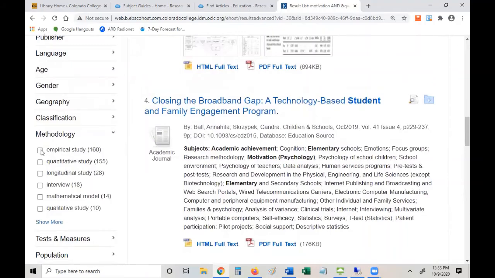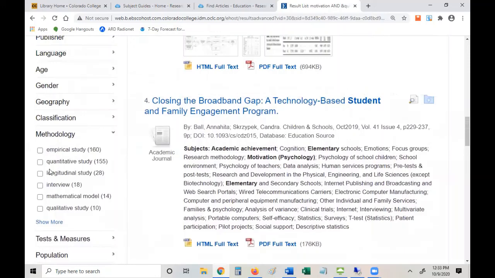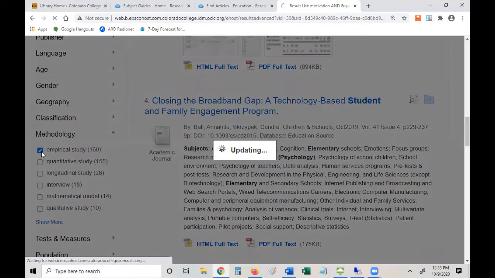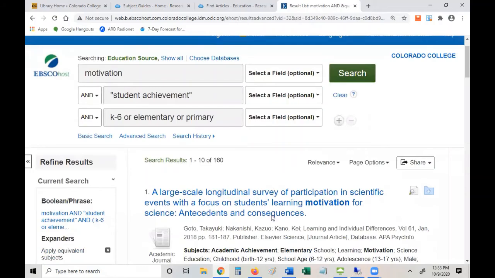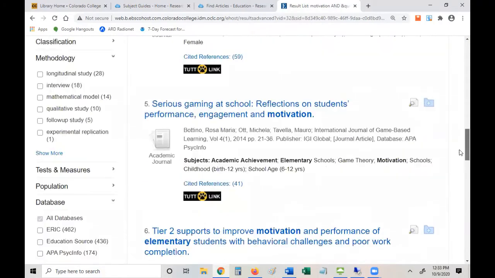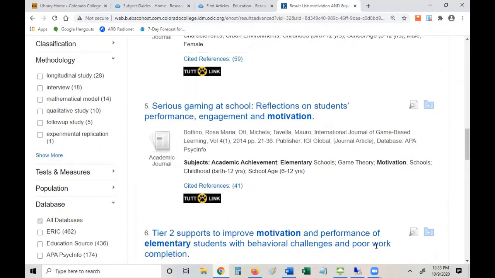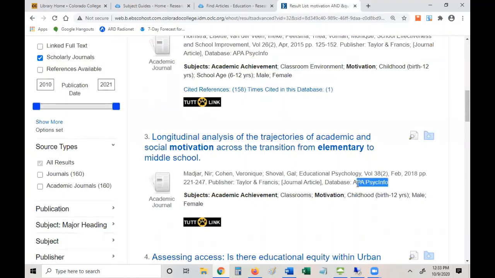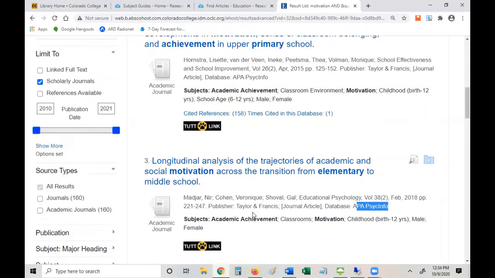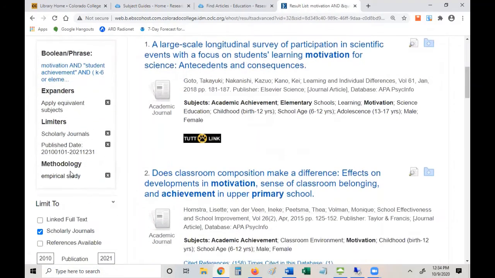If you click this, so see right now we have different sources coming from all three databases. If we click this, it's going to restrict it just to APA PsycInfo. And let me scroll down. I think if you looked at all of these, it's just coming from APA PsycInfo. And that's because this empirical study methodology feature here is restricted to PsycInfo.